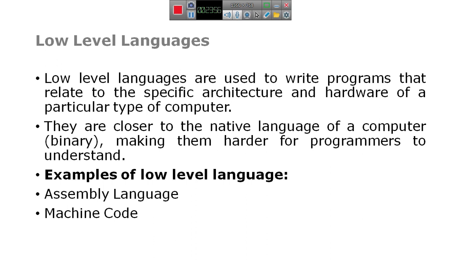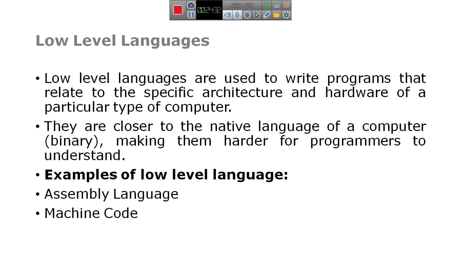A computer can directly understand the instructions which are written in low level languages, that is, binary language.